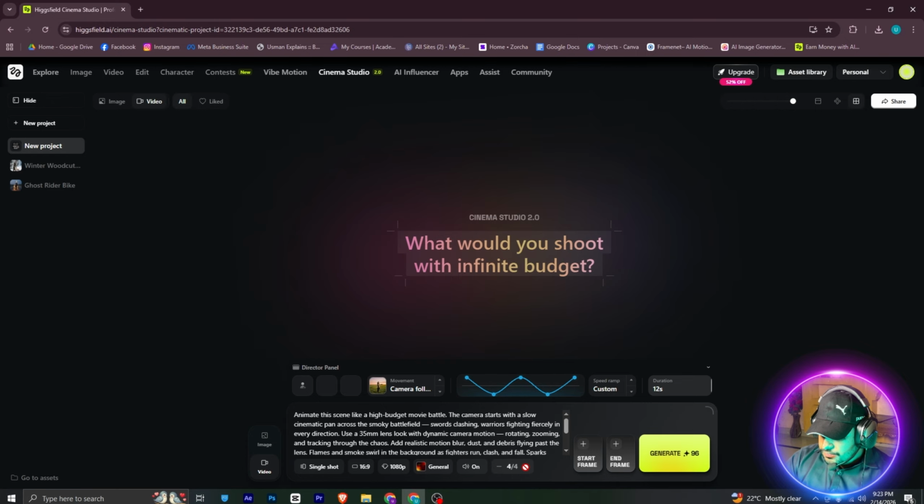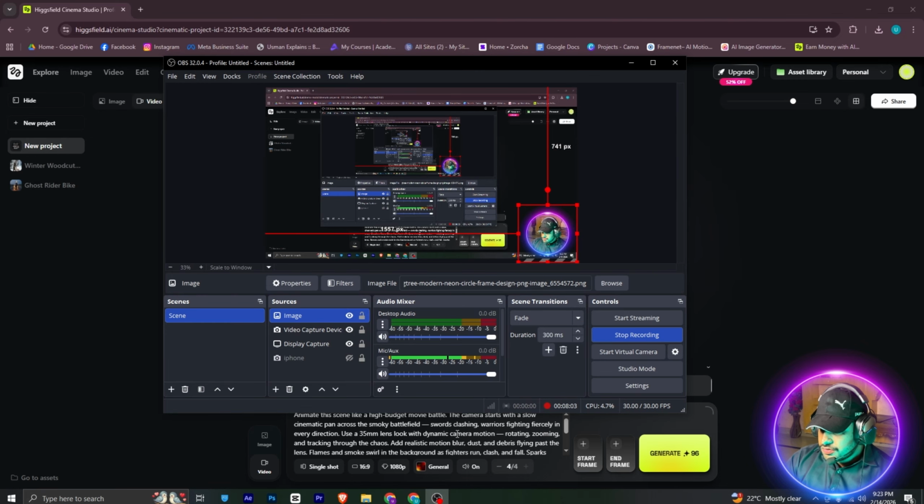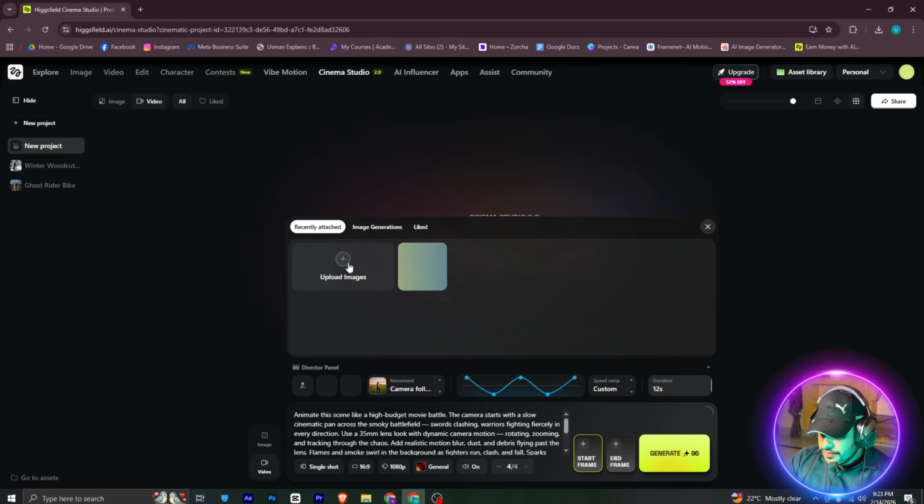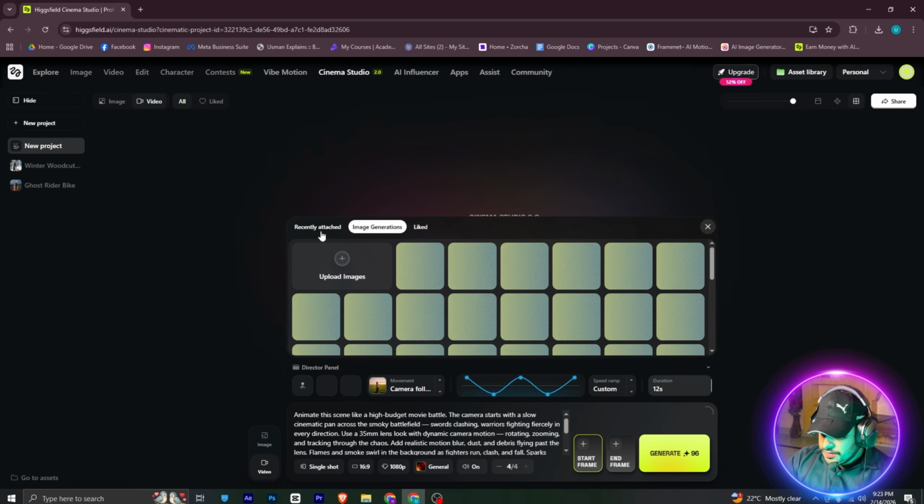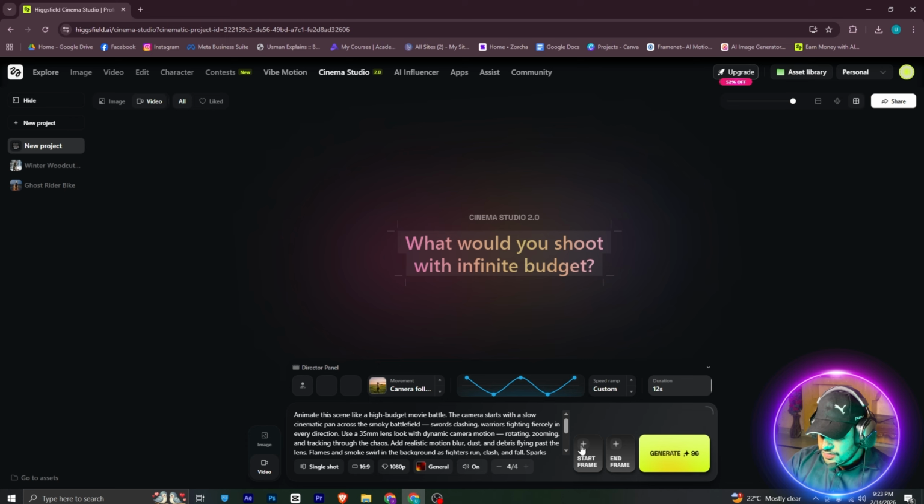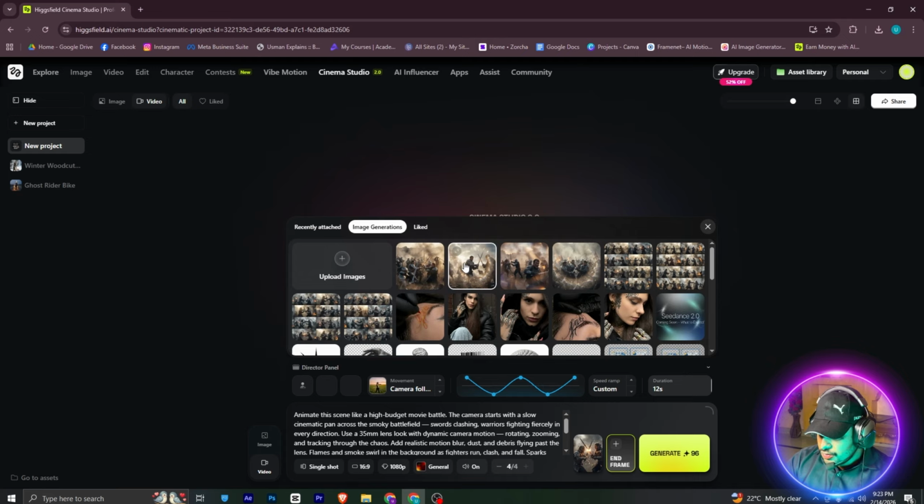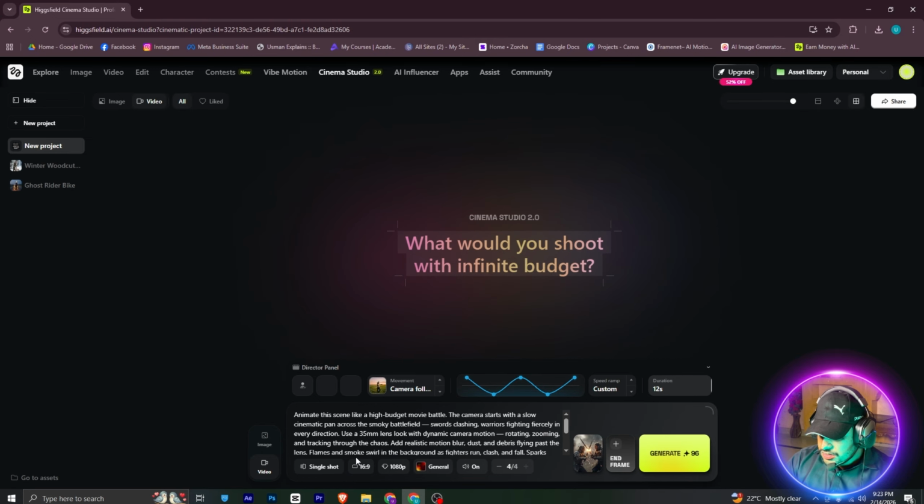And now I will just simply hit on 4 as well, because we need 4 shots, and this is our start frame. So I will just go in the image generations, and I will choose this one as our start frame. And if you want the end frame, you can just simply hit on end frame image generations, and you can go and choose any of this. So I won't be choosing that. And once this is all done, you can just simply hit on generate button.